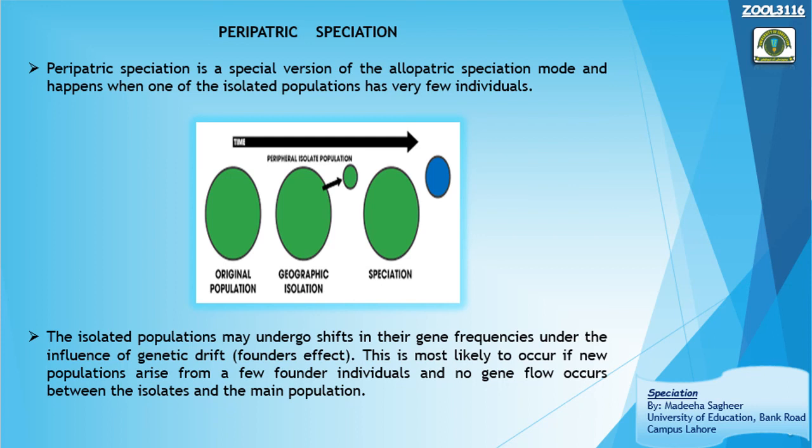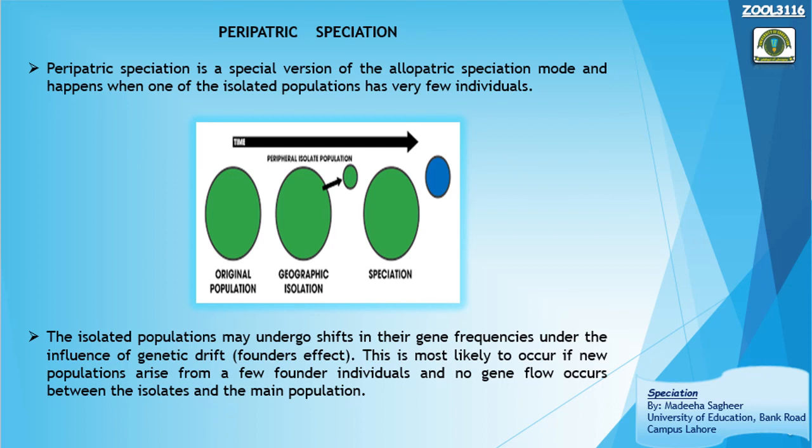Now, this peripatric speciation you can easily understand when you have the concept of the founder's effect. In the genetic drift lecture, you studied the founder's effect.